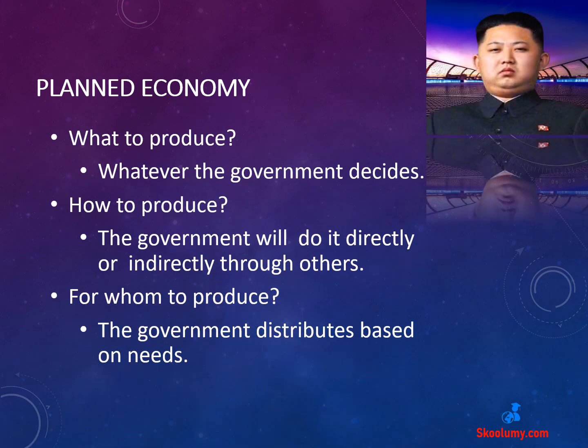Let's consider how the three basic questions are answered by this type of economic system. What to produce? This is at the discretion of the government, even though we all know how slow the government can be at anticipating demand or responding to the needs of the consumers. The next question, how to produce? This is also at the discretion of the government.